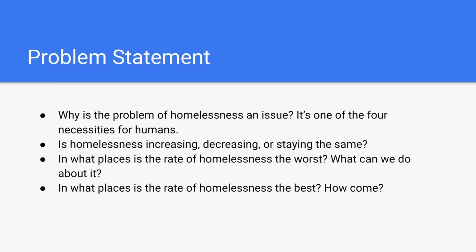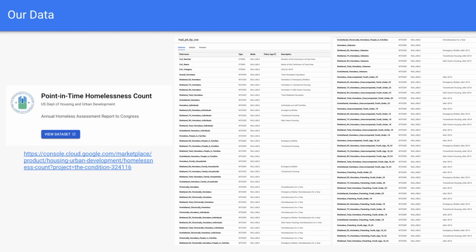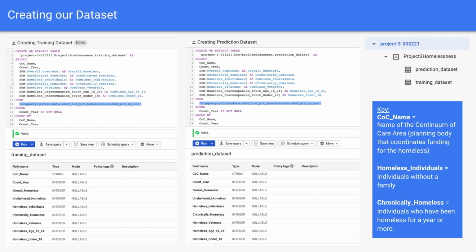As you can see from the problem statements that Coby just outlined, all of them revolve around the issue of homelessness. Because of this, we decided to use a public data set that is a point-in-time homelessness count, and it has a variety of different fields and counts for us to use. To start, we began by pulling the specific fields that we wanted to base our predictions off of, which are the 9 listed here. We then ran 2 queries to create our training and prediction data sets.